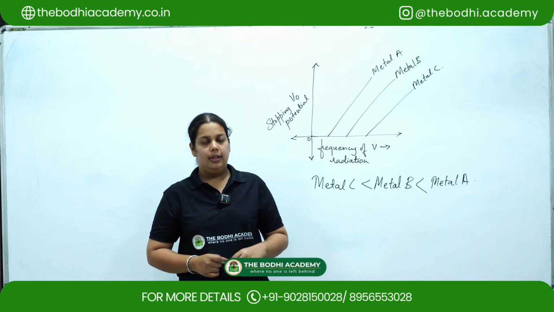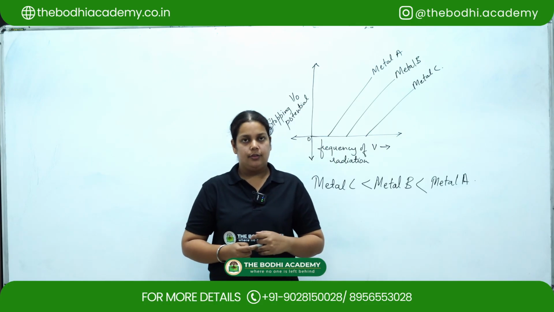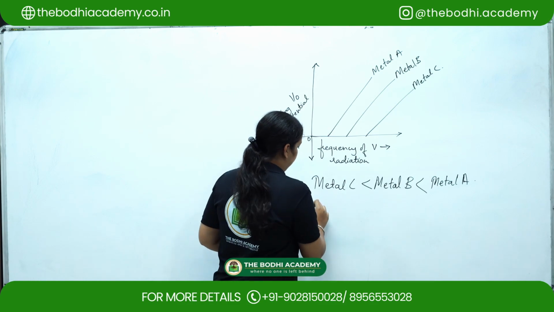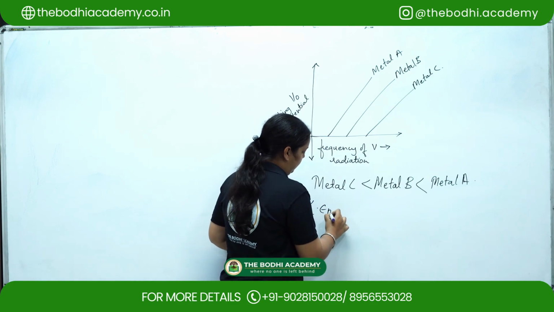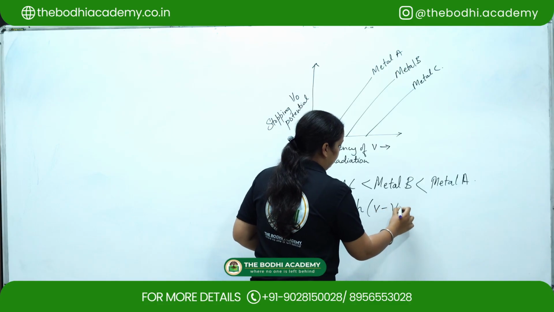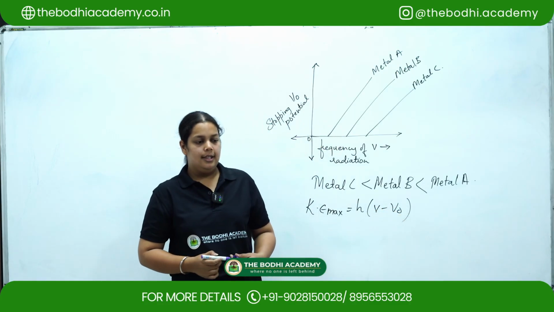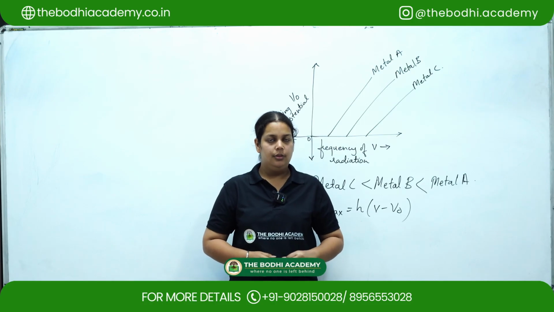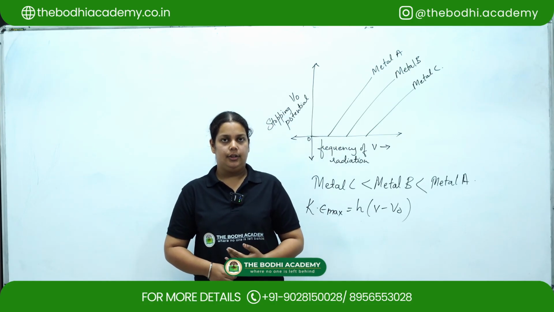Metal A will emit photoelectrons of the highest kinetic energy because kinetic energy max is given as hν minus φ₀. So the lower the φ₀, the more will be the kinetic energy. Therefore, it will have more kinetic energy.